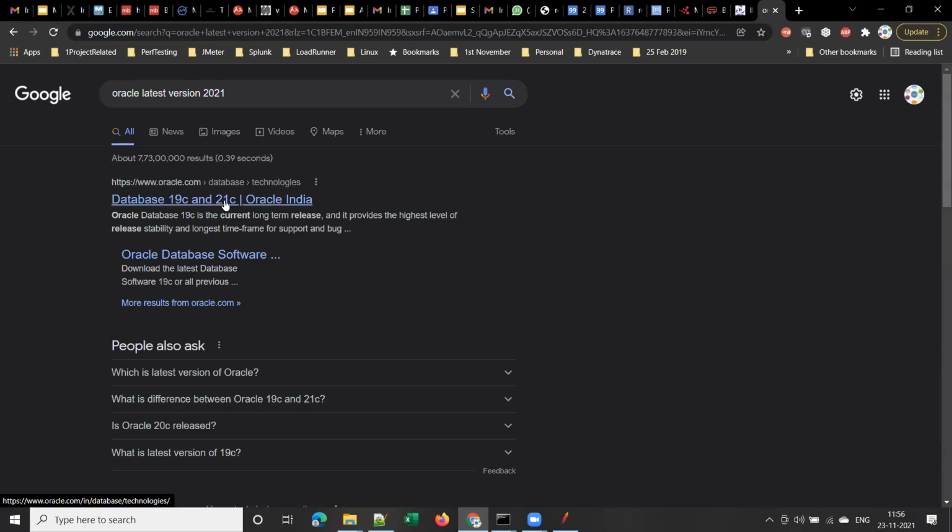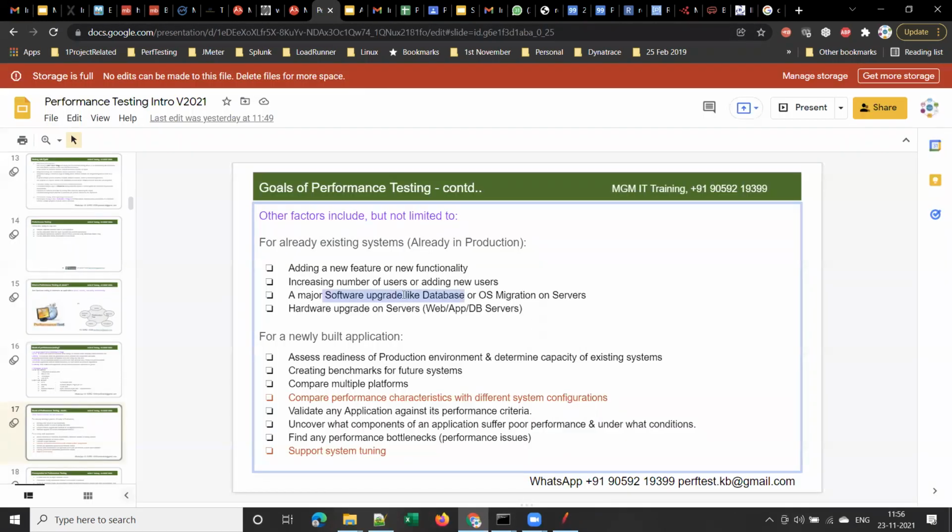Okay. So now 21c. Maybe 21c is the latest version of Oracle, or whatever it is, whether it is 20c or whatever. Let's assume that a client is using an old version of database, some 12c or 13c. Now they want to upgrade the database, right?